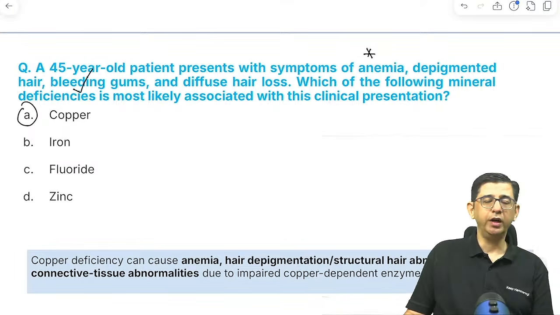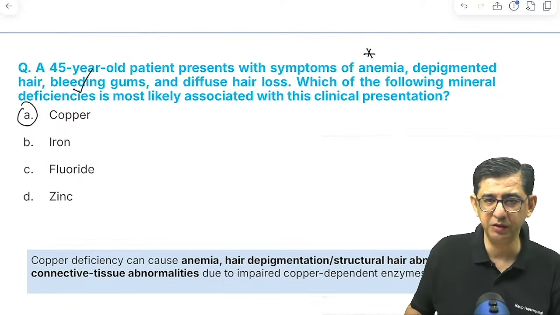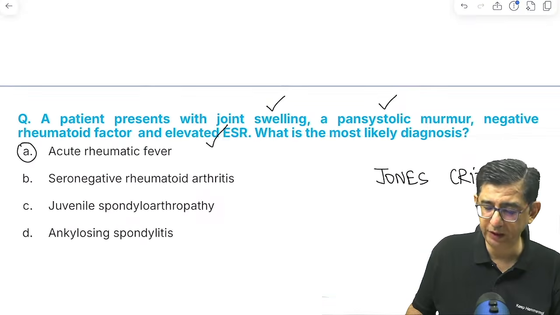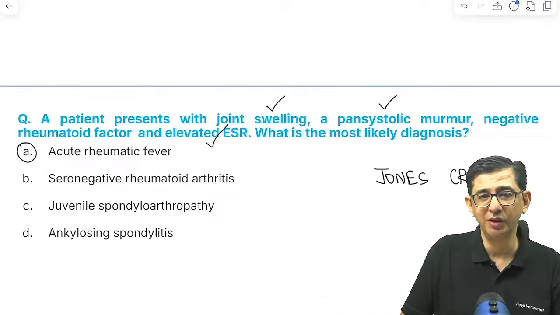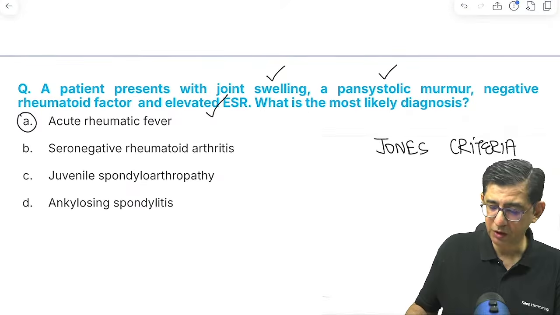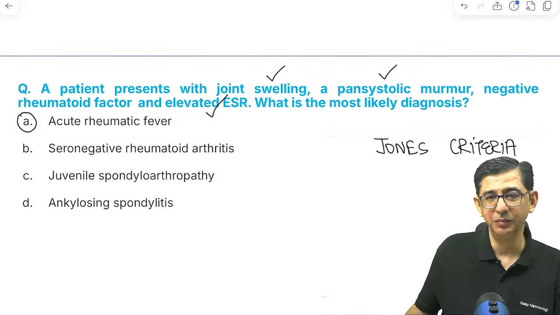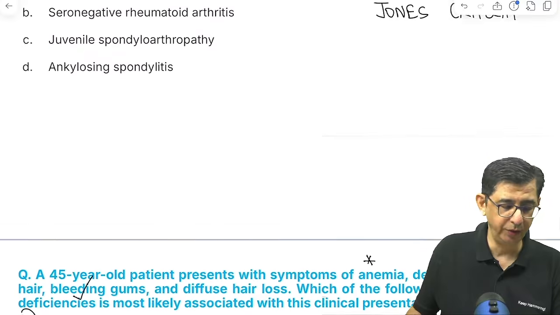Can it be seronegative rheumatoid arthritis? No, because right now rheumatic is being discussed, not rheumatoid. The rheumatoid patients will not have a pansystolic murmur and mitral regurgitation, right? So it cannot be rheumatoid arthritis. Pansystolic murmur implies mitral regurgitation, so that goes in favor of rheumatic and not rheumatoid.